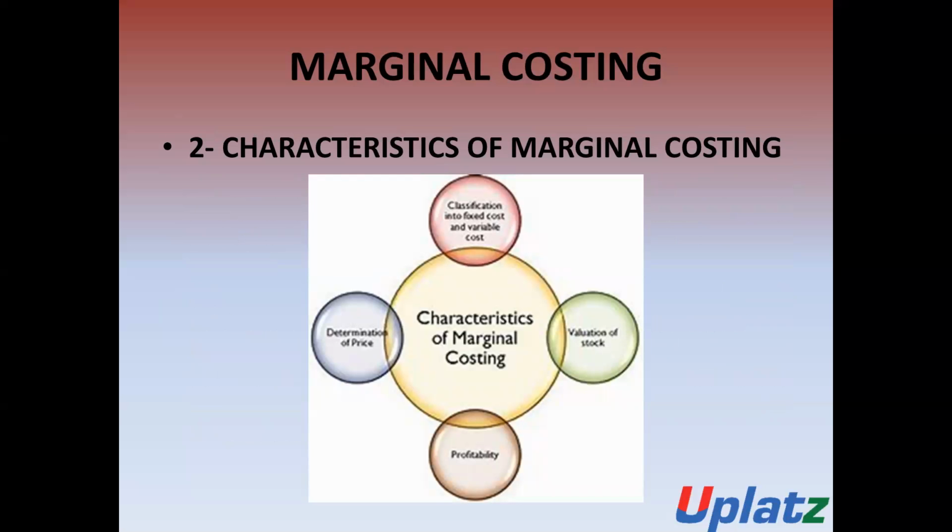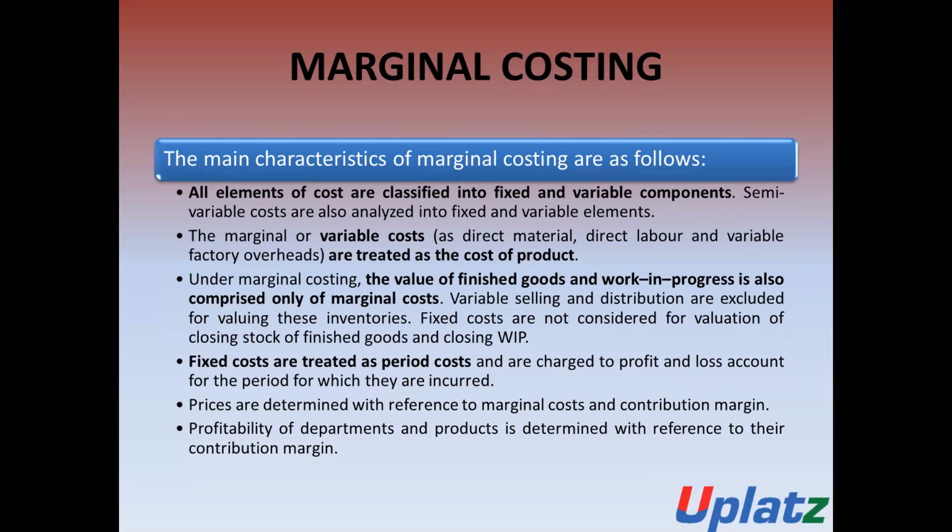Now we will discuss the characteristics of marginal costing. What are the characteristics of marginal costing? There are some main characteristics which are given as follows. Number one, all elements of cost are classified into fixed and variable components.